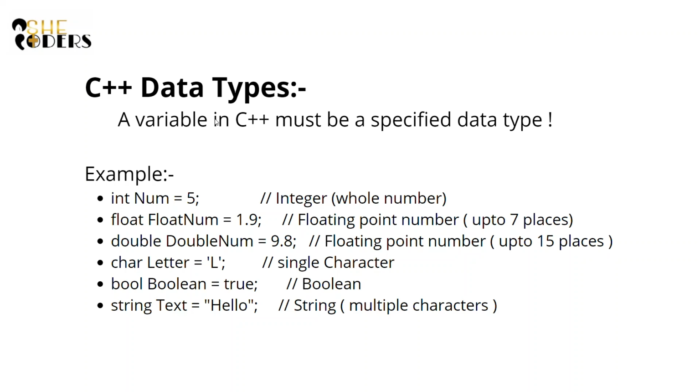And you must be thinking, what is the difference between float and double, because both are storing floating point numbers or decimal numbers. So what is actually the difference? Whenever we store a number in a float variable, we can have up to 7 decimal places. But in case of double, we can store the number with up to 15 digits after the decimal point. So it's actually better to store numbers as double, when you are not sure how many digits there are after the decimal place.